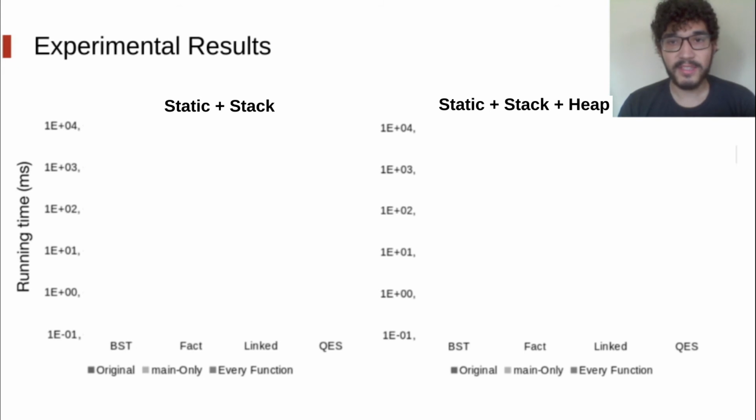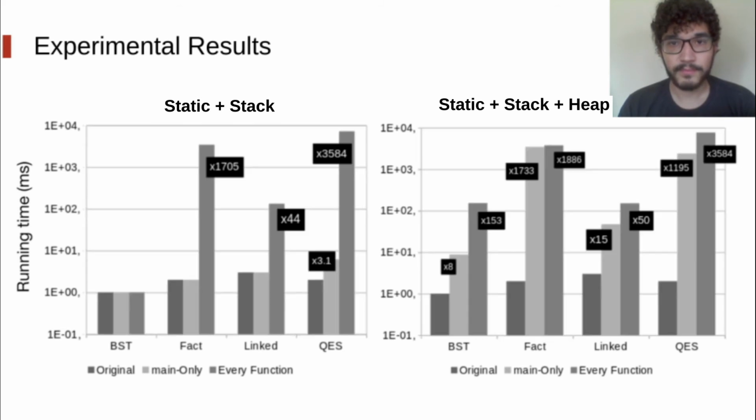We measure the running time of each program, original and instrumented. This figure reports the overhead of 2 modes of inspection without printing the data. In the first, we track states of variables allocated statically or on the stack. In the second, we also consider heap allocations. Within each mode, we can instrument the return point of every function or only of the main function. Each benchmark was executed 10 times and the chart shows the average running time. The values in black boxes correspond to instrumentation overhead.